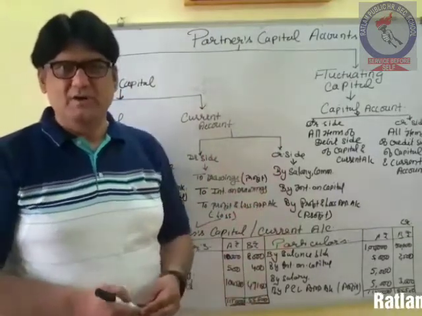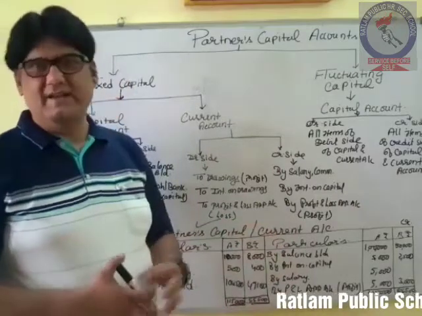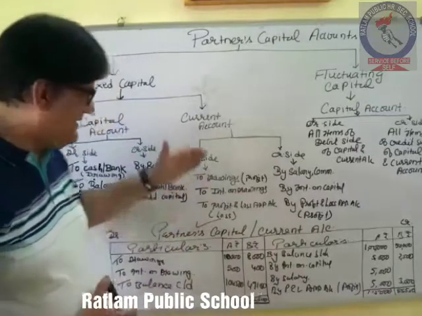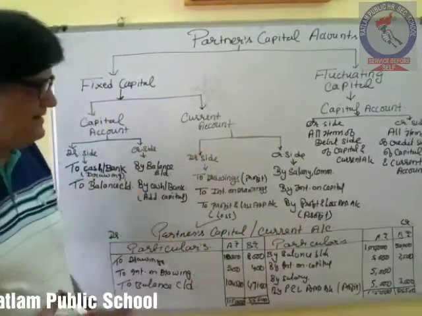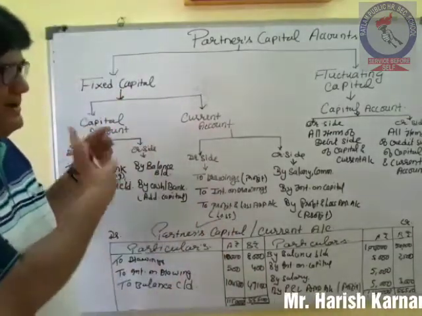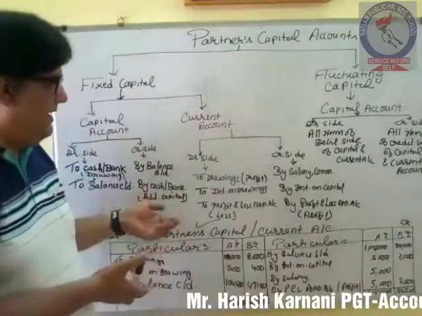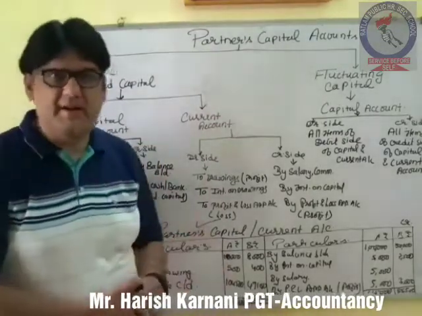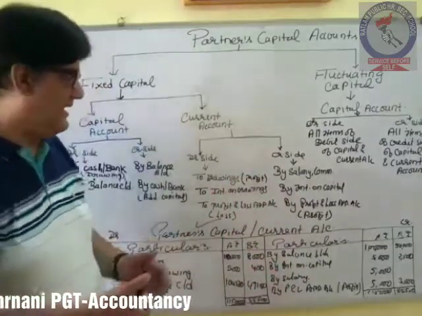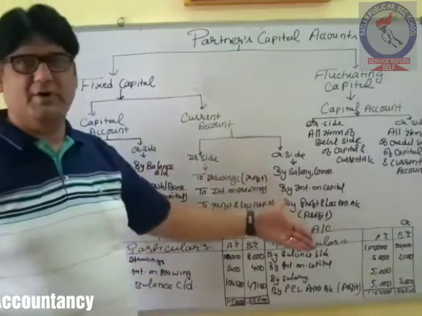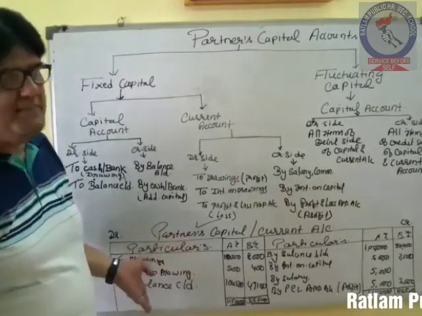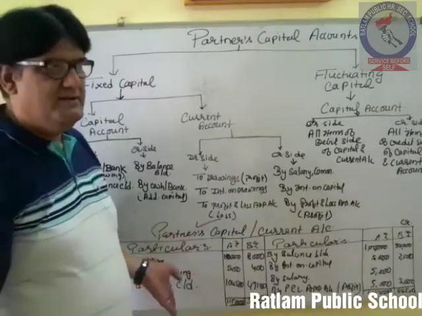Now you will be able to solve the numericals related to the partner capital account also, because you can see that we have explained everything in detail: what are the various types of capital, how many accounts you have to prepare in which capital, and what are the items to be debited or credited. And in simple language it can be said that if the capital increases, then it should be on credit side, and if the capital of the partner decreases, then it should go on debit side. Okay.